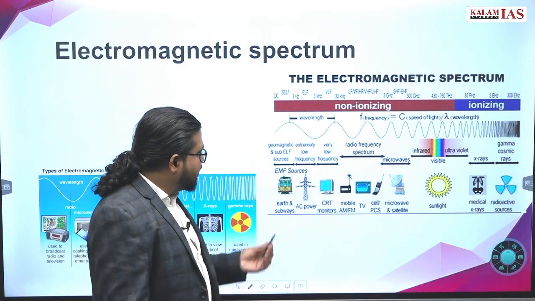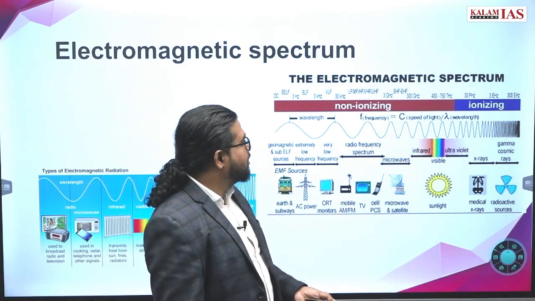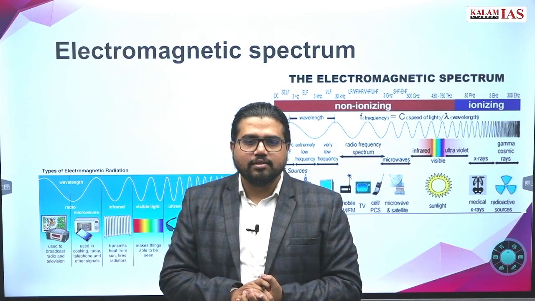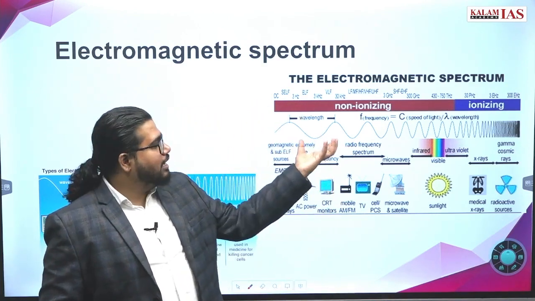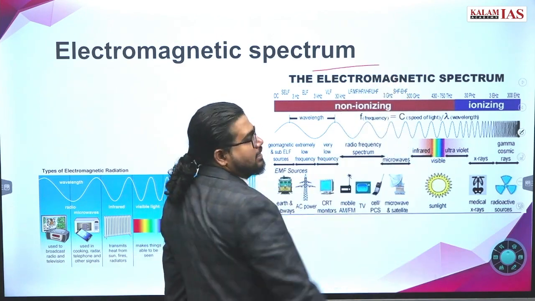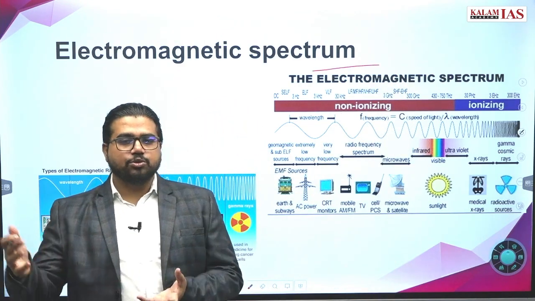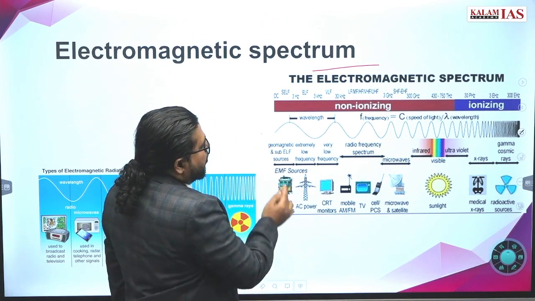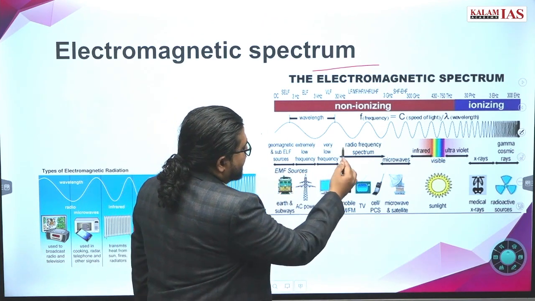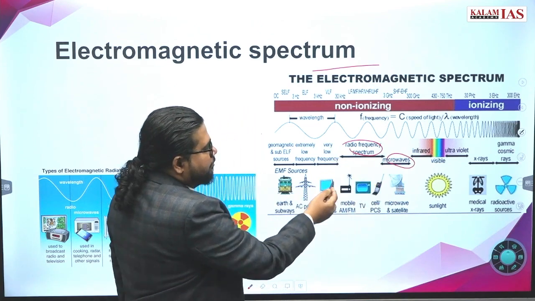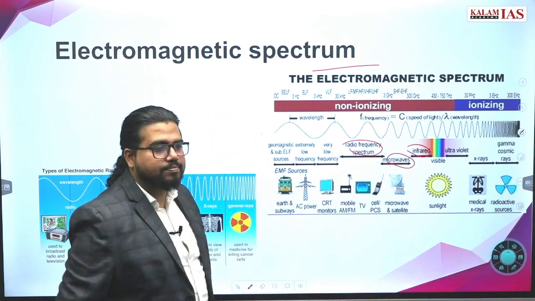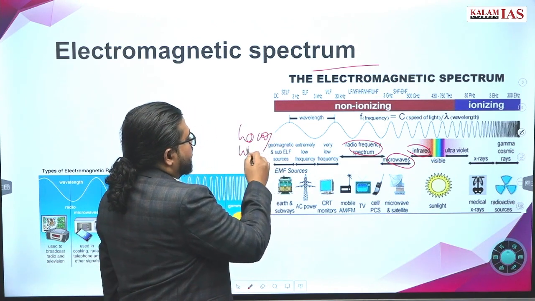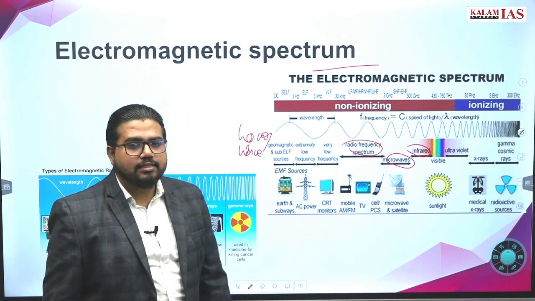So before starting the class, the picture is not that much clear. Let's have a fair idea on what are the different kinds of frequencies, what are the different kinds of electromagnetic spectrum that is available and what we are trying to do. So this is what this region is called. It has radio waves, microwaves, infrared. This region is called what? Long wavelength region.